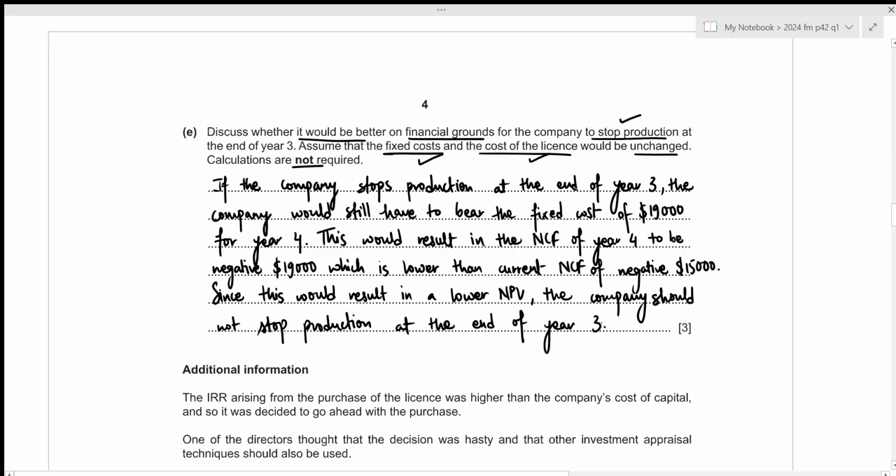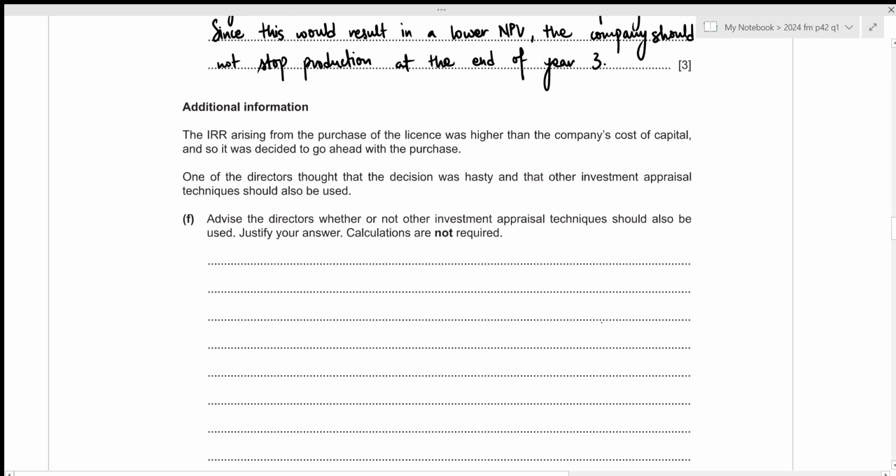That is all for the fifth part. Let's move towards the next one. We again have additional information. The internal rate of return arising from the purchase of the license was higher than the company's cost of capital, and so it was decided to go ahead with the purchase. So this is absolutely correct. Whenever the internal rate of return as well as the accounting rate of return is greater than the company's cost of capital, we decide to go ahead with the project.